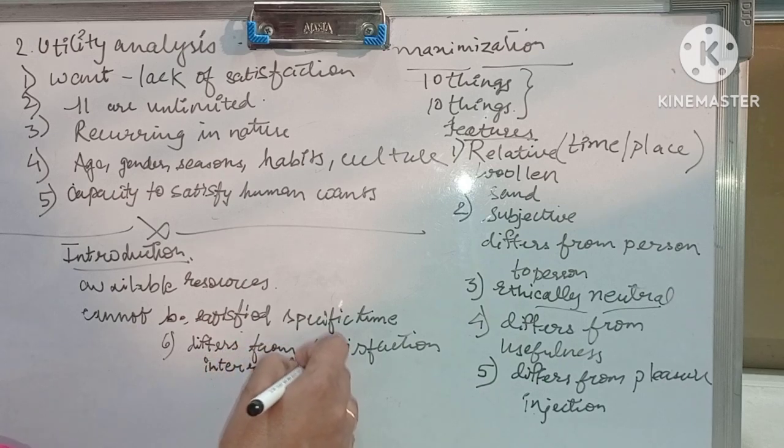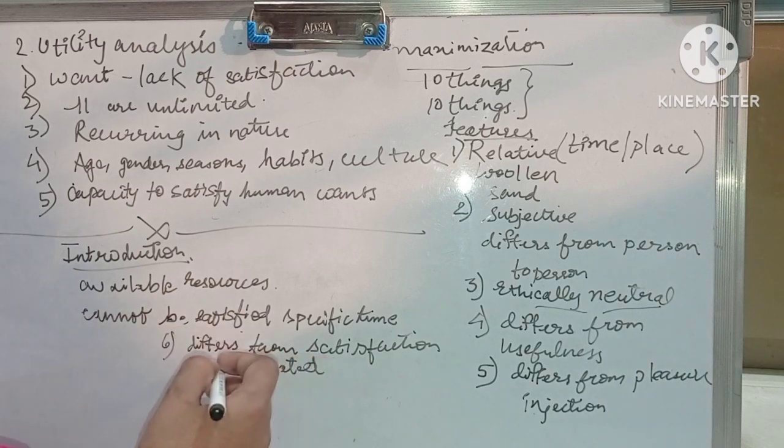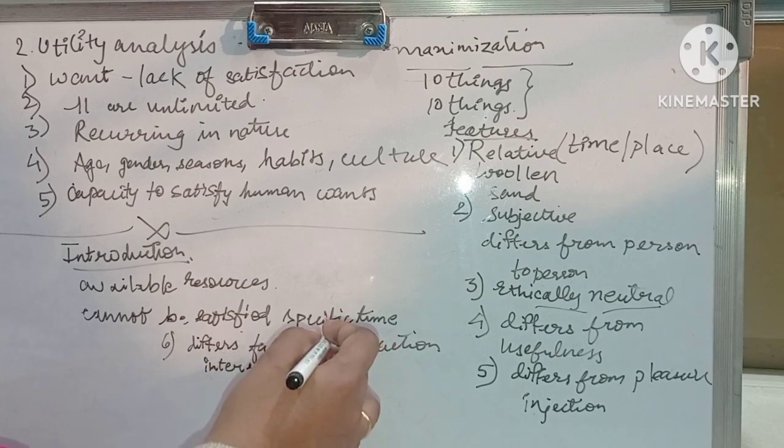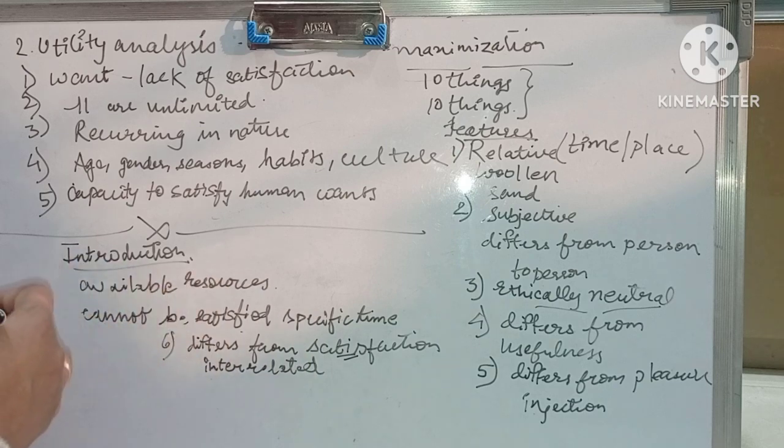For example, a thirsty person drinks a glass of water since water has the capacity to satisfy his thirst. Utility of water is the cause, and the end result is that he is getting satisfied by drinking that water. His thirst is satisfied.